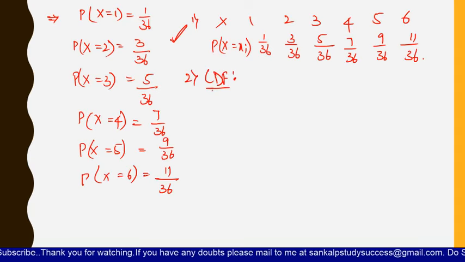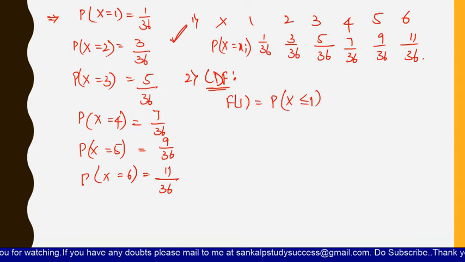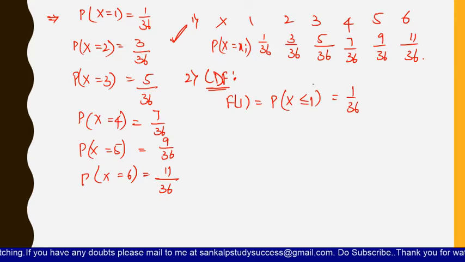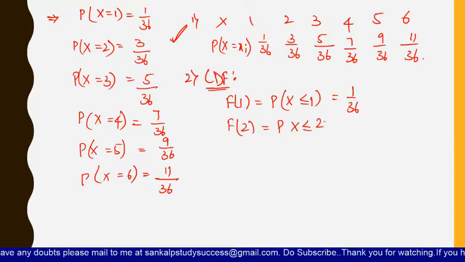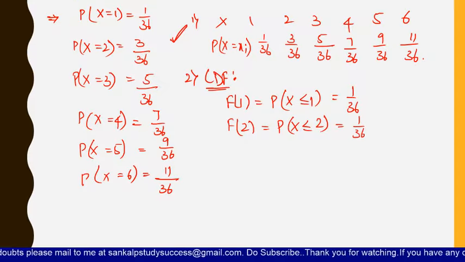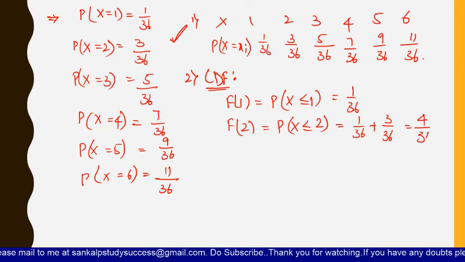Let us see the second one, the cumulative distribution function. In order to find it, first of all, F of 1, that means P of x less than or equal to 1, is nothing but 1 by 36 only, which you can see from the table. Now, F of 2, which is P of x less than or equal to 2, is 1 by 36 plus 3 by 36, which equals 4 by 36. So this is the value of F of 2.